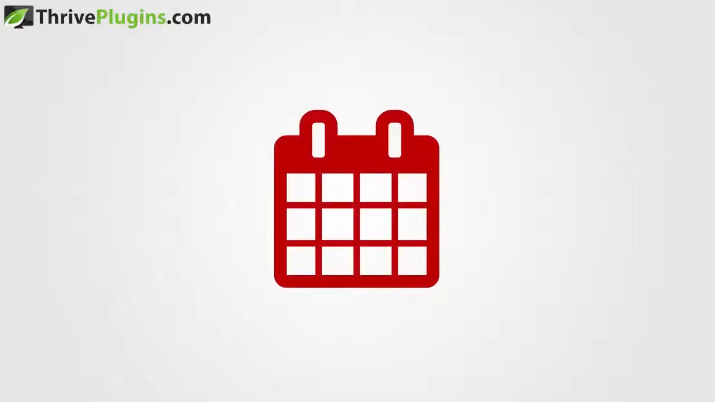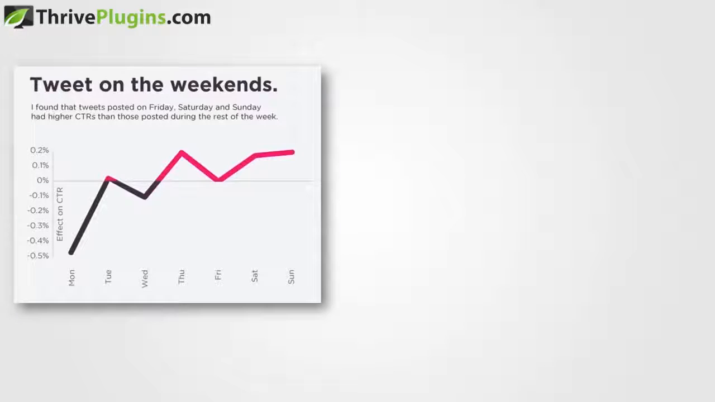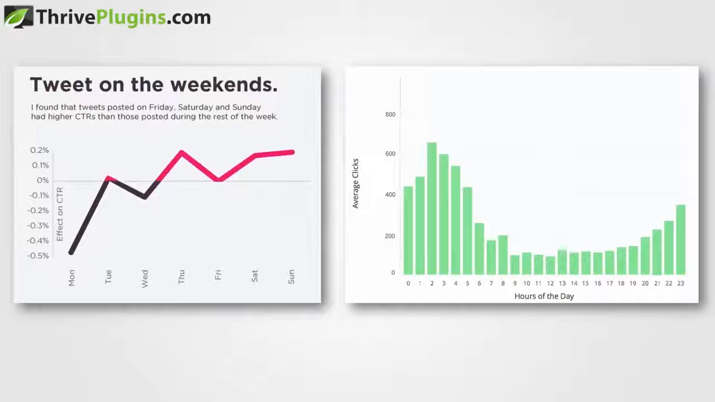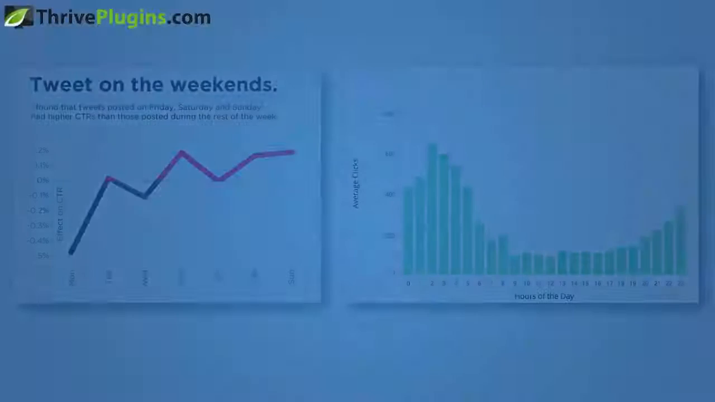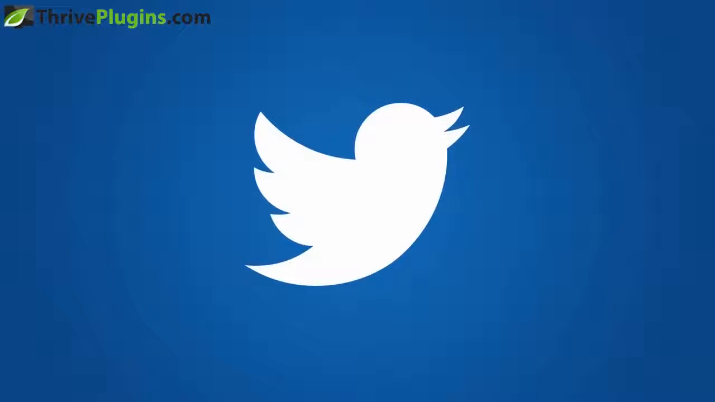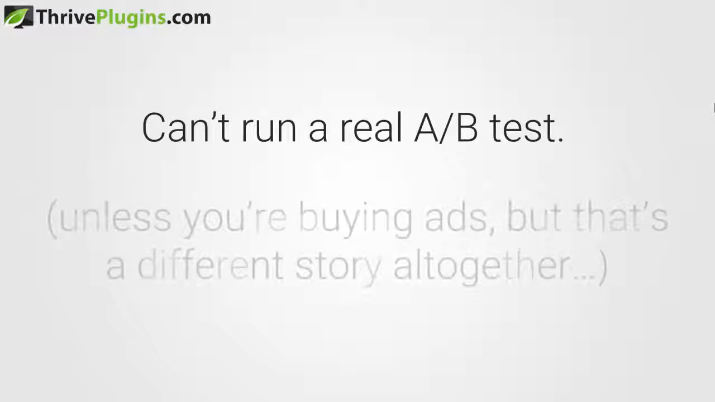Or you can tweet headline A today and headline B tomorrow at the same time of day, but we already know that people aren't equally active on social media on different days of the week, just as they aren't equally active on different times of day. I've been talking about Twitter so far, but all of these things apply to other social networks equally. Social reach distribution is highly disproportionate. People can edit before they share, and you can't run a controlled A/B test unless, in some cases, when you buy ads. But then ads aren't the same as organic social posts either.